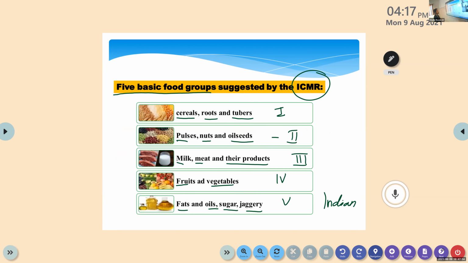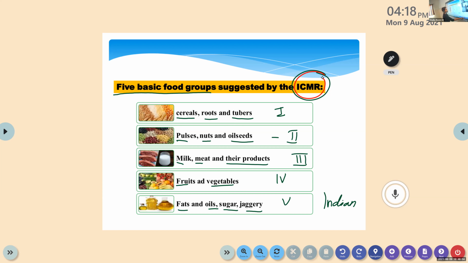Then our food groups by ICMR, we have 5 food groups. First one, cereal, roots and tubers. Then we have pulses, nuts and oil seeds, milk, meat and their products, fruits and vegetables, fat, oils, sugar, jaggery. These are the 5 food groups on the base of Indian conditions. It's entirely different for other countries, but as per Indian Council of Medical Research, we have 5 food groups. So we need to include certain foods from each group.